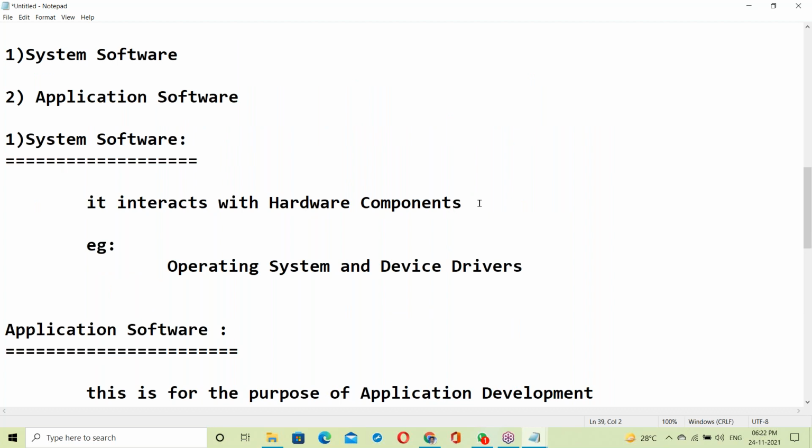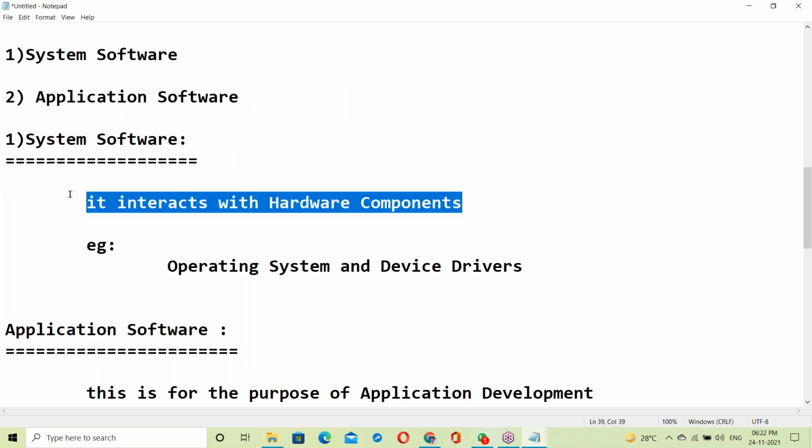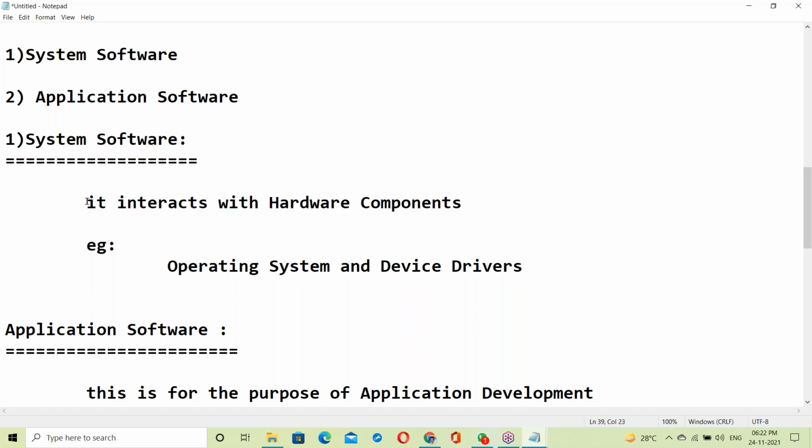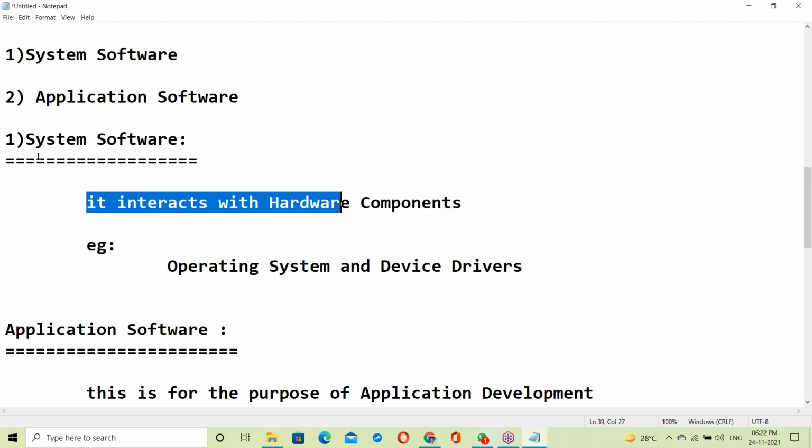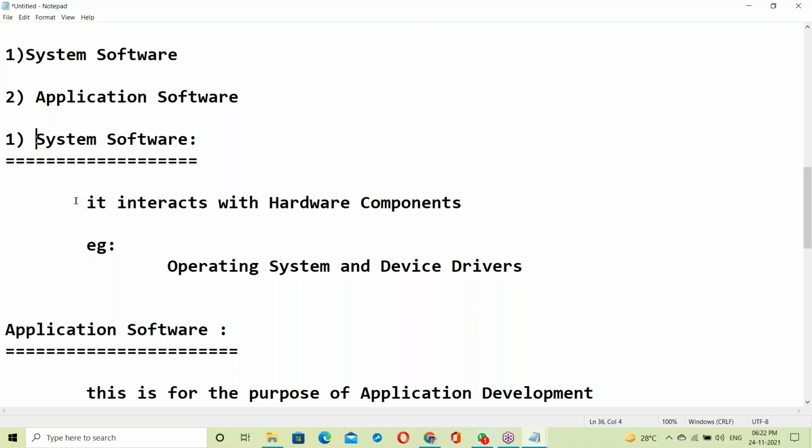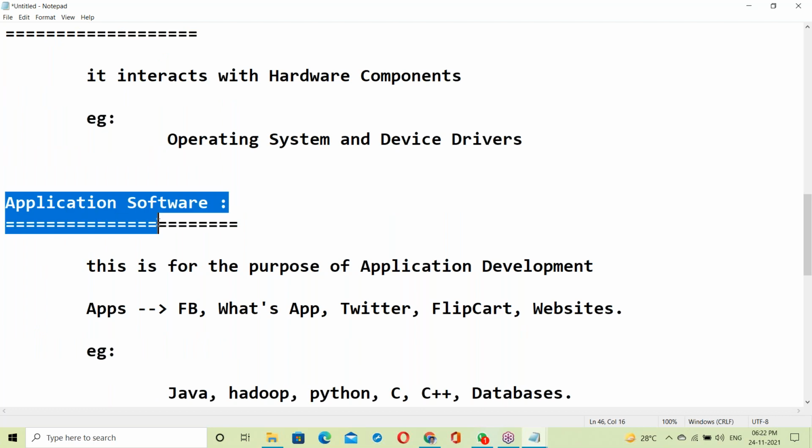Any software which is interacting with hardware components is called system software.